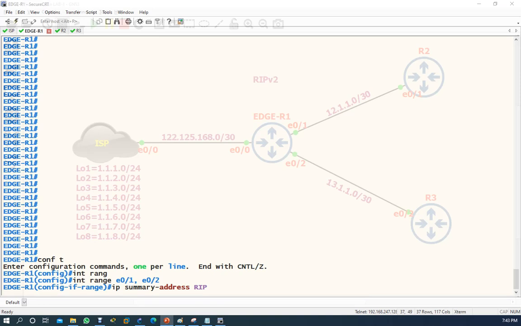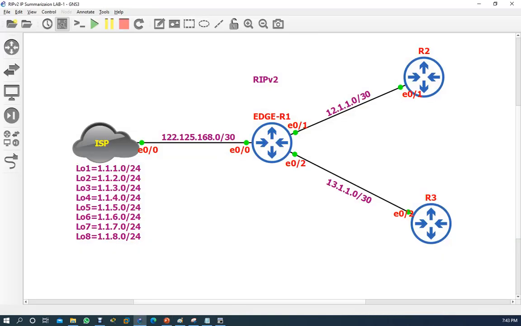You can say here, let me copy and come to, so this is the summarized route, you can come and paste it here. Okay, so this is the summarized route, what is supposed to be summarized.